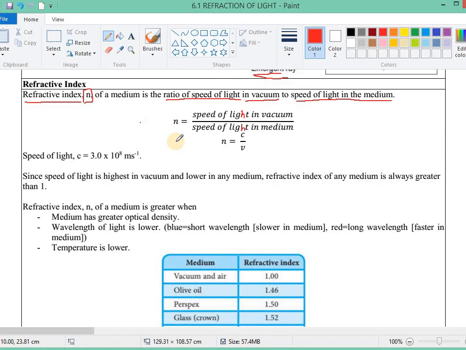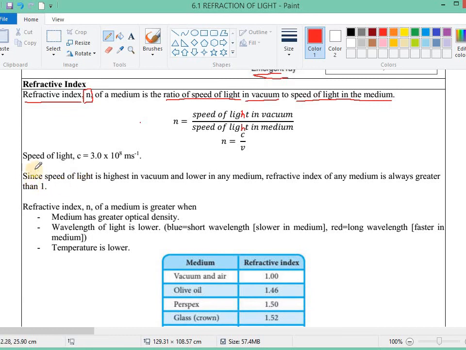Speed of light in vacuum is the fastest. Nothing can go faster than speed of light in vacuum. That means speed of light in medium will definitely be lower than in vacuum. So the refractive index of any medium will definitely be larger than 1.